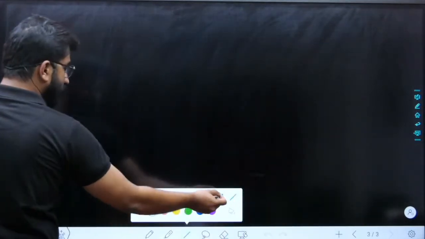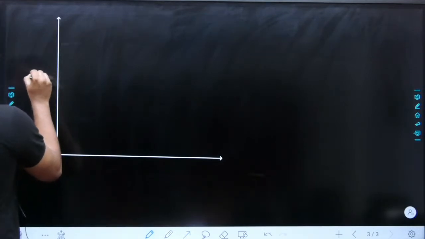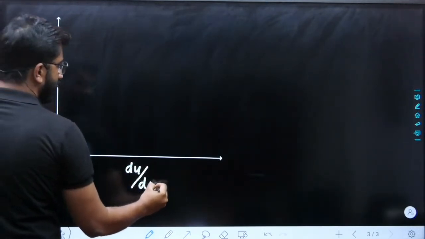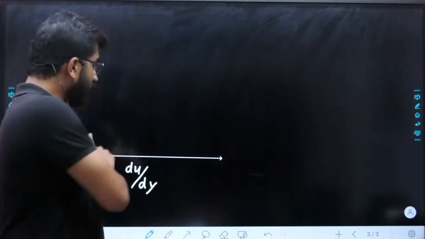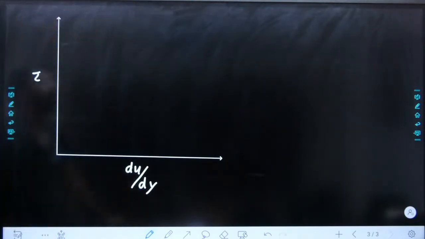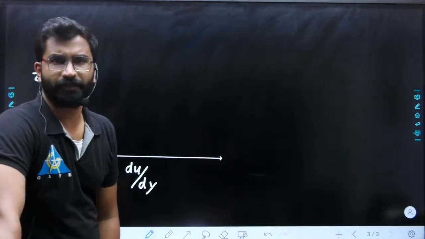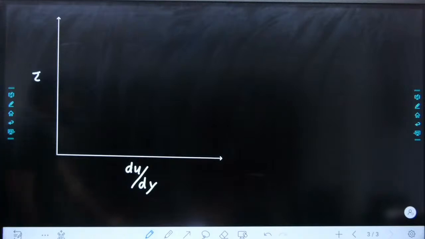So you already know the graph. Even though it's a formulation series, you have to remember this graph. The graph is between tau versus du by dy. Every year there will be one question. Last year in 2021, BARC also had a question based on these graphs. You may think everybody knows this graph. No, not everybody knows this graph. So always remember, there will always be one question from this as well.